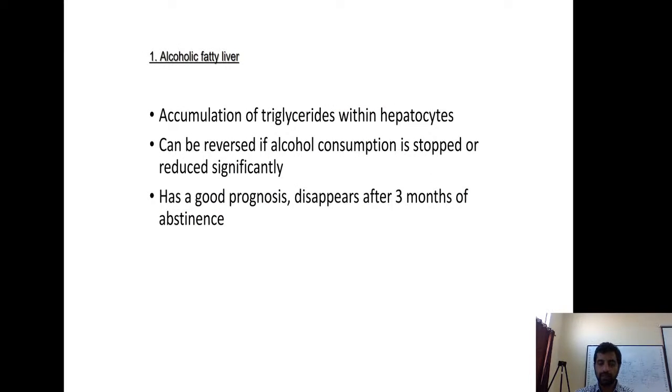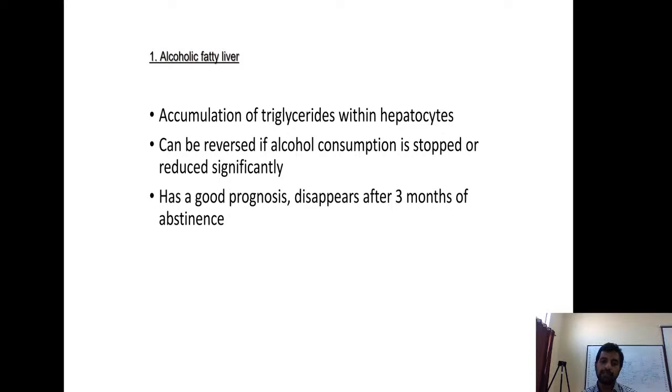So, we'll talk about the pathogenesis and prognosis of fatty liver and alcoholic hepatitis. So, what is fatty liver? Like I just told you, it is accumulation of triglycerides within the hepatocytes. How does this happen? The normal fats that are supplied to the liver are not converted and exported from the liver. They are just deposited in the liver because of the reduced redox potential. And also, new fats are not metabolized in the liver. They are not burnt, so they get deposited in the liver.